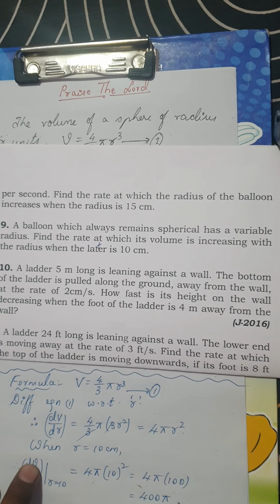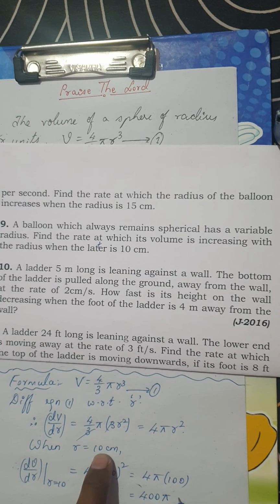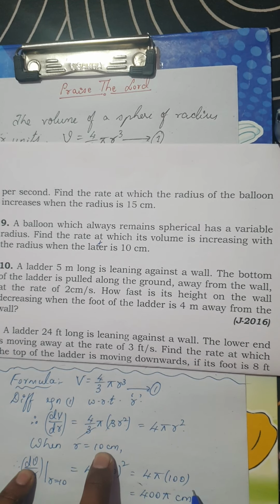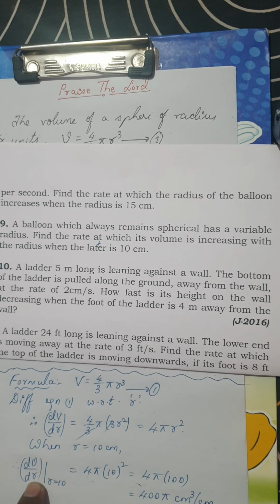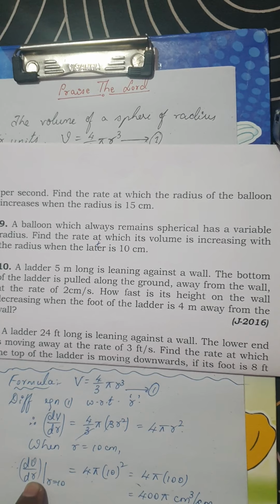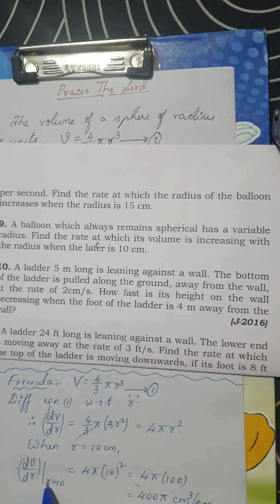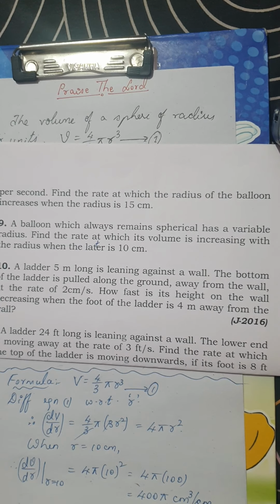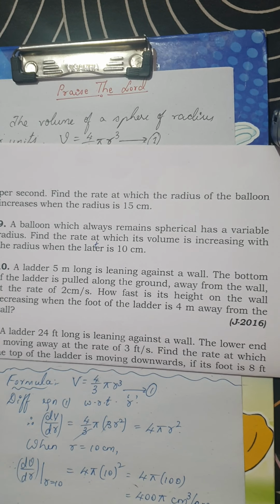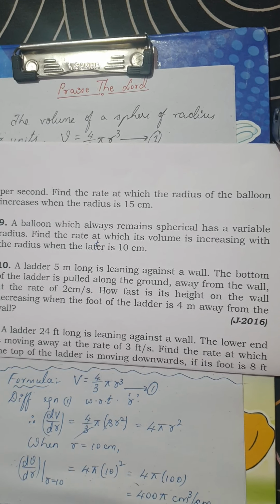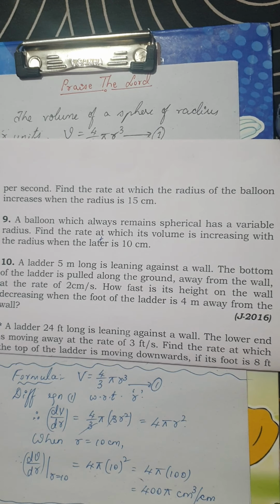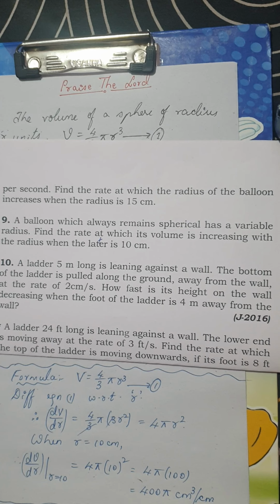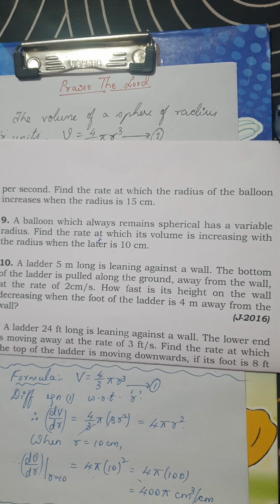Remember, the unit of volume is unit cube. Unit given is centimeter, so centimeter cube per unit of radius, which is centimeter. Remember, you would be in a hurry to write centimeter cube per second or minute. Remember, this is with respect to radius. So it is centimeter cube per centimeter. So this is the solution for this question. This is not a 5-marker question. Rather, this would be asked in your CET question. Is it clear? Shall we move to the next one?